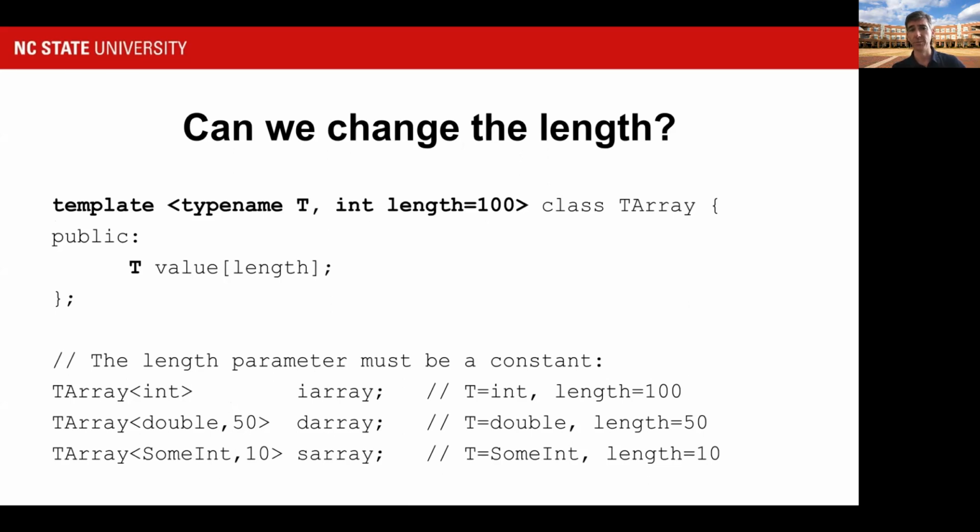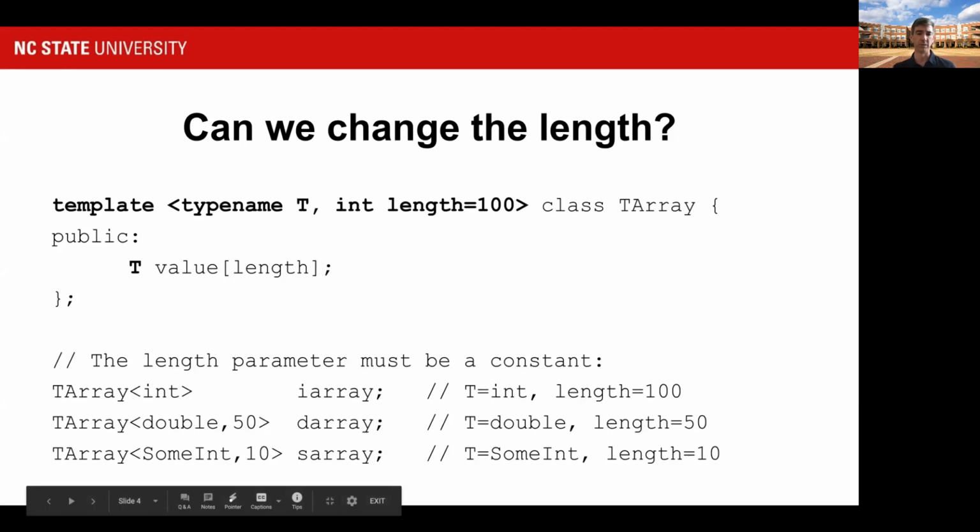I can even make this a little more interesting. Instead of having length be fixed at 10, I could add another parameter to this template called length that has a default value of 100, but which I can specify to be any length I want. So for example, my TArray int declaration down here says set T equal to int, but just reuse length equal to 100. And so IArray will have an array inside of it of type int, but a length of 100.